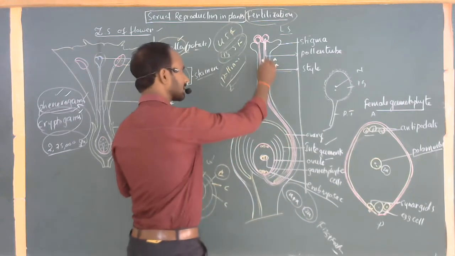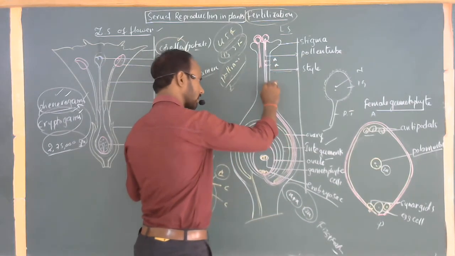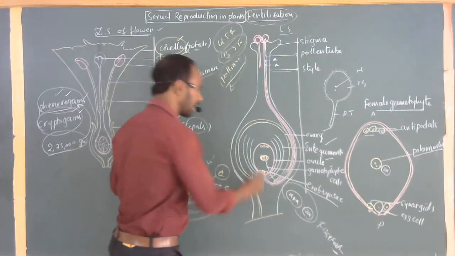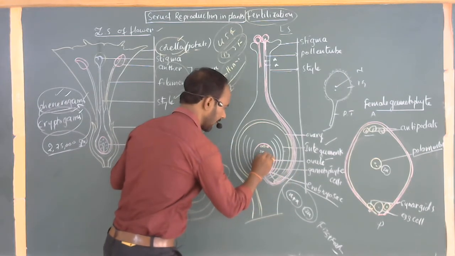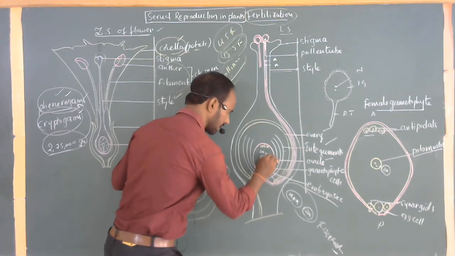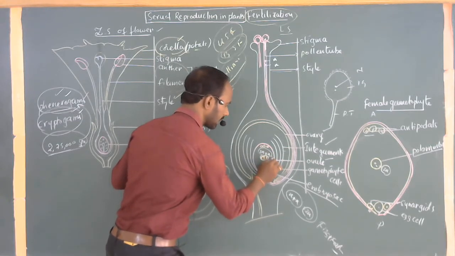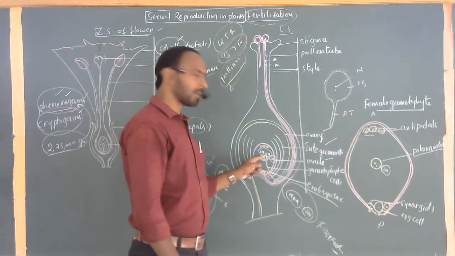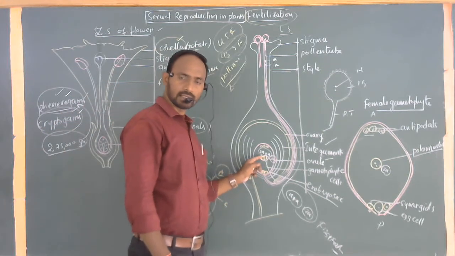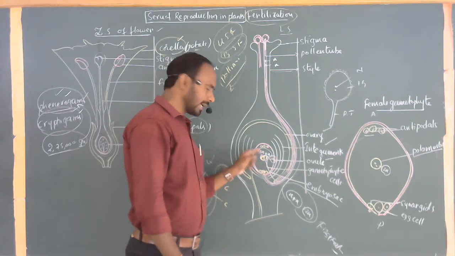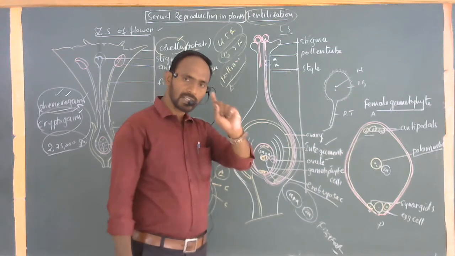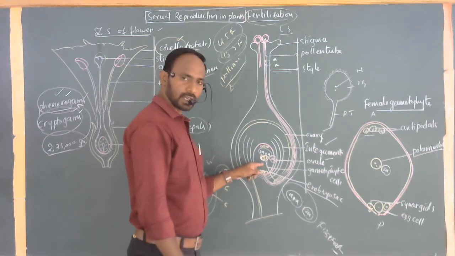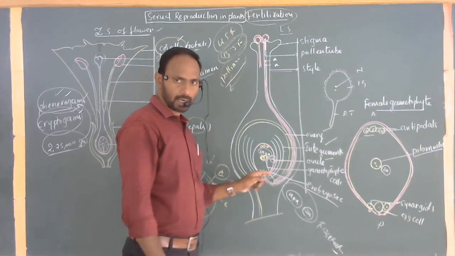Next, the second male gamete is also transported through the style and finally reaches the polar nuclei. The polar nuclei are already 2N, and one male gamete fuses with them. 2N plus 1, here 3N. A triploid structure is formed here. This is commonly called the endosperm. Soon after the first fertilization, the diploid zygote forms. Soon after the second fertilization, the triploid endosperm forms.